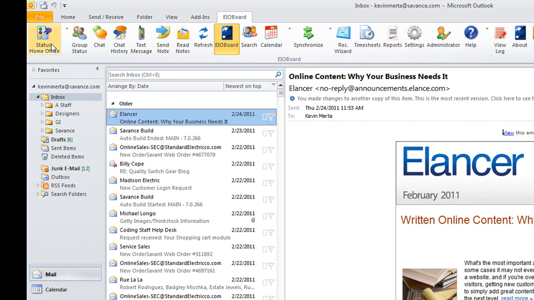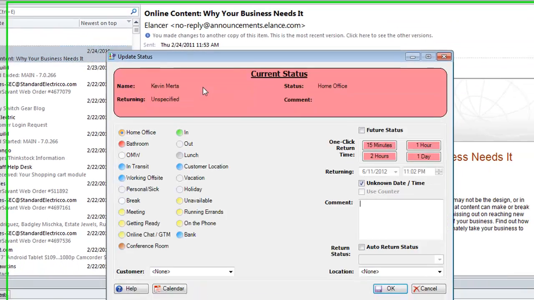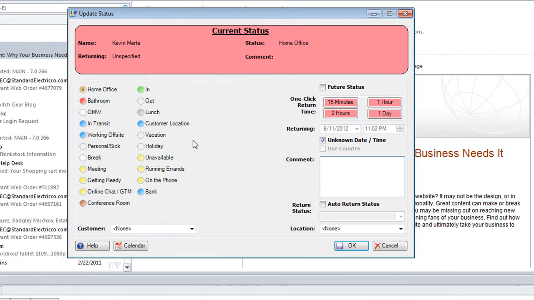The first thing you'll do is update your status. So we'll click the status button and it'll bring up the status board window, and you can see here that you have some predefined statuses. These statuses are set to certain time periods. So lunch, as you can see, only takes about an hour. If I was in or if I was out, there's certain times that it sets up for you. Or if you were in a meeting, you can do a half hour, whatever you feel is necessary for that time and that event.